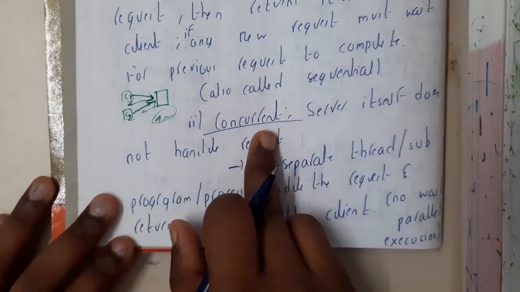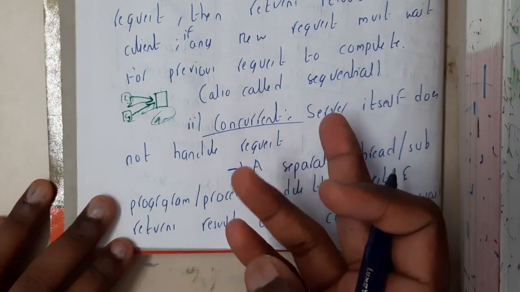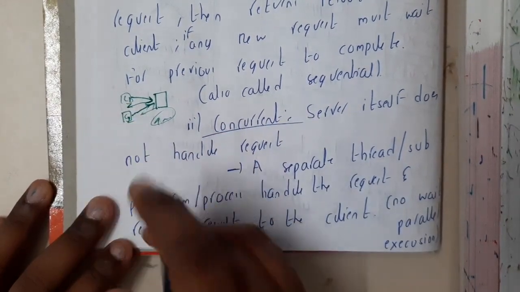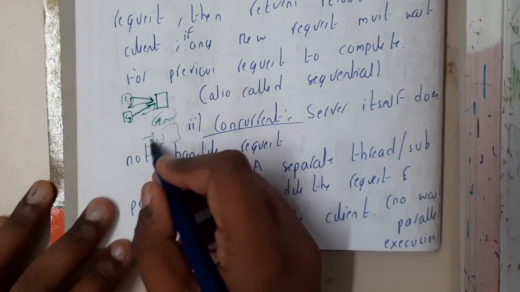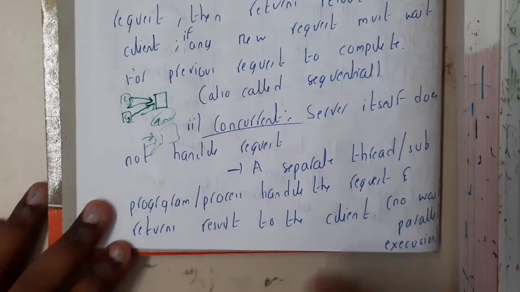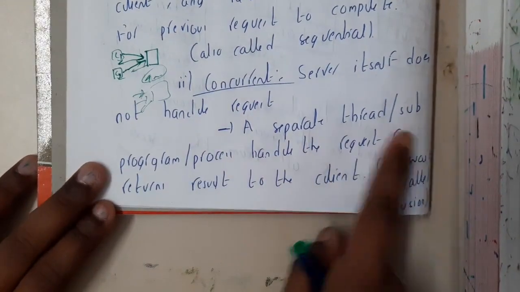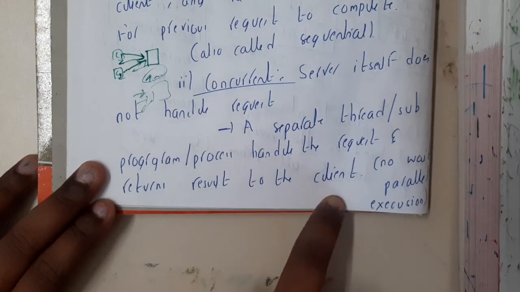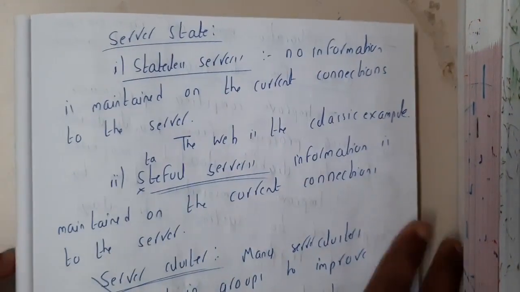Similarly, concurrent. From the name you can say now. Here you will be using threading or RPCs, by which you can run requests concurrently. If a server gets requests from client 1 and client 2, both responses can be given at the same time. They can run in parallel. The server itself does not handle the request. A separate thread, sub-program or process handles the request and returns the result to the client. There is no wait; parallel execution is available here. I hope everyone got a clear idea.